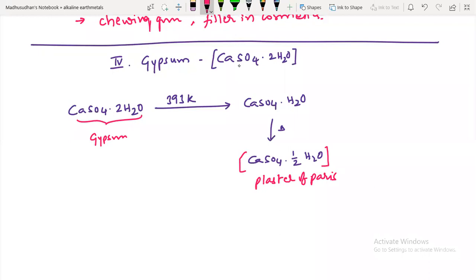Plaster of Paris is a commercially highly important compound. It is POP. What is the formula of POP? Calcium sulfate hemihydrate. Hemi means half.